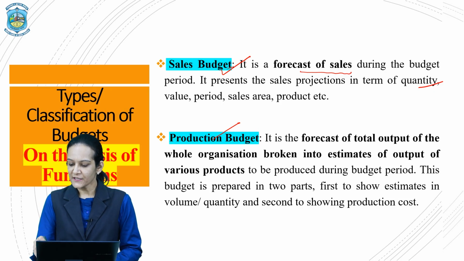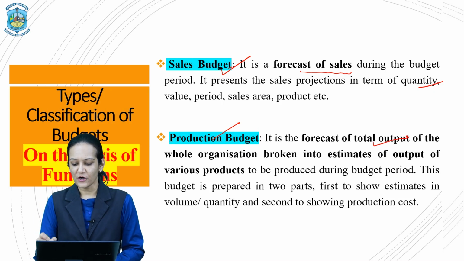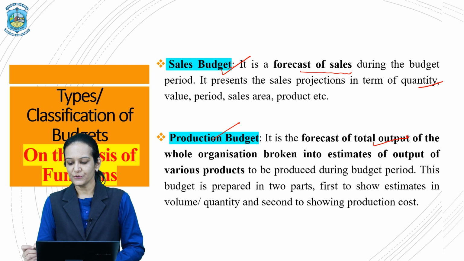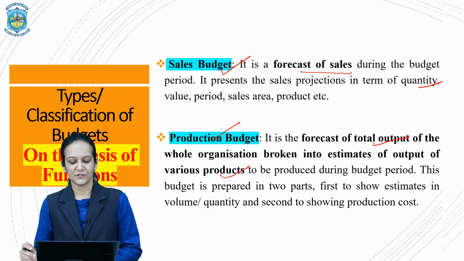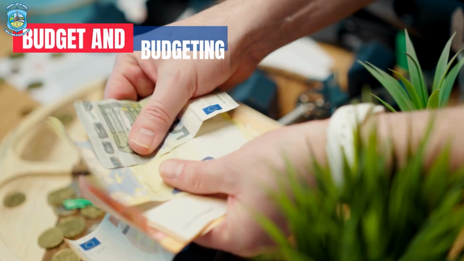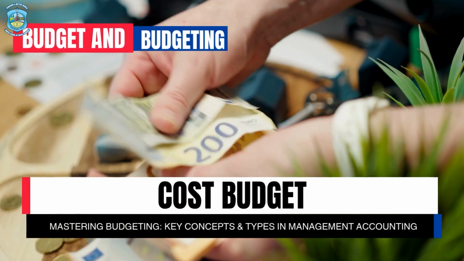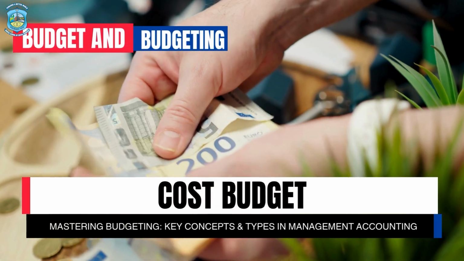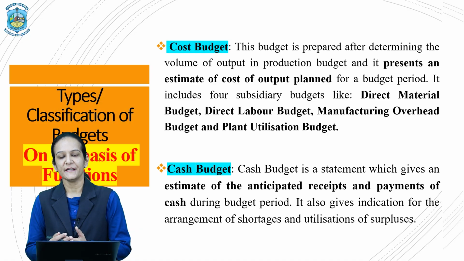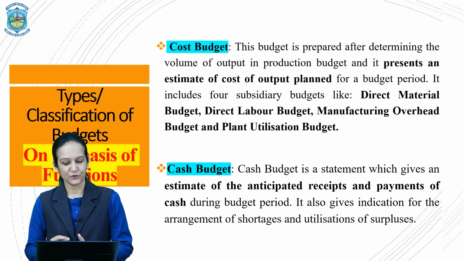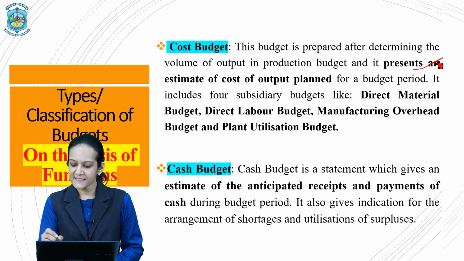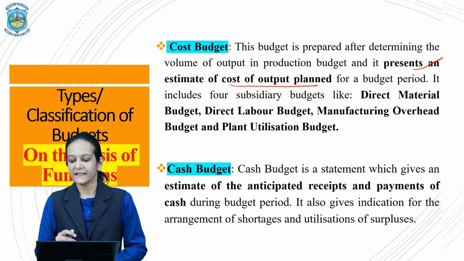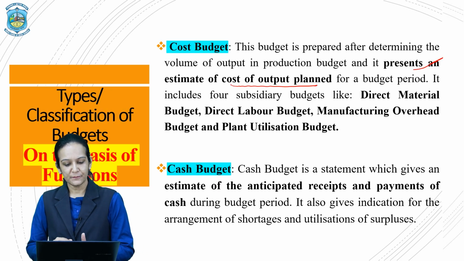So, it is the forecast of total output of the whole organization broken into estimates of output of various products to be produced during a budgeted period. After preparing the production budget, the cost budget is prepared because cost will be incurred if that many targeted units have to be manufactured. So, the cost budget presents an estimate of the total cost that is being planned for a budgeted period.